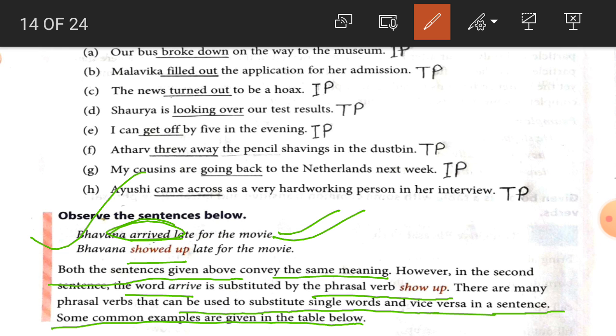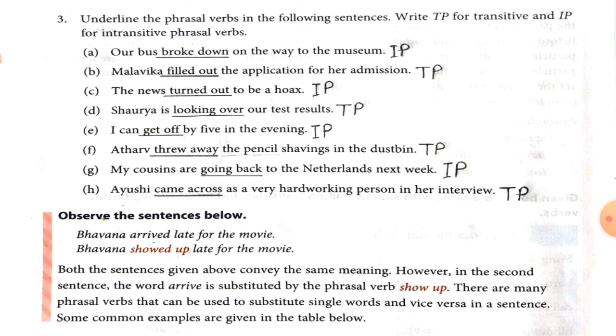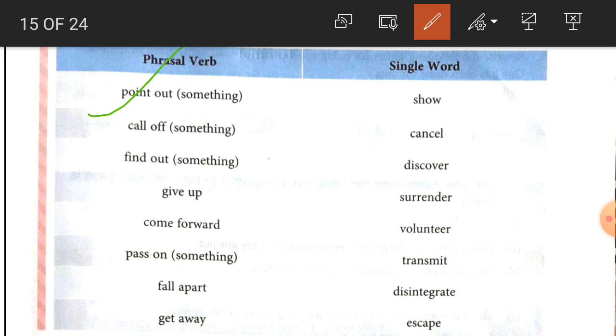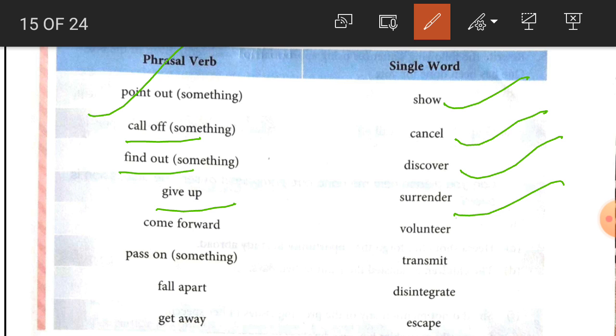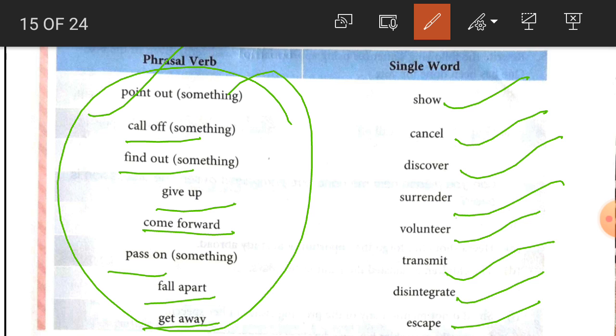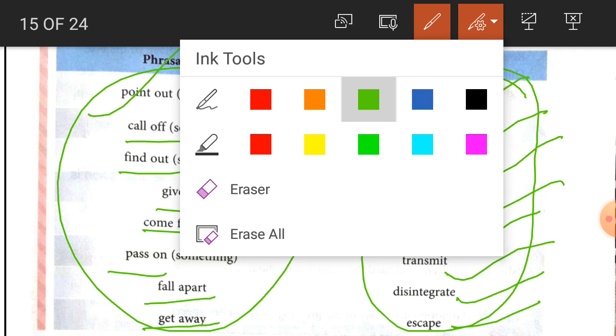Some common examples are given here, students. So what are the examples? Point out, it is the phrasal verb, and the single word is show. Call off, cancel. Find out, discover. Give up, surrender. Come forward, volunteer. Pass on, transmit. Fall apart, disintegrate. Get away, escape. So students, these are the phrasal verbs, and this is the single word for each phrasal verb, and both the meanings are the same here.